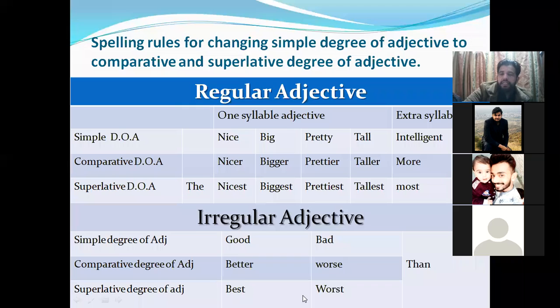Okay, so pretty. Pretty is an adjective which ends with Y, so you will change the Y to I and then add ER. Like we say pretty, so prettier. Understand? So look at the Y, we change the Y to I and then add ER.